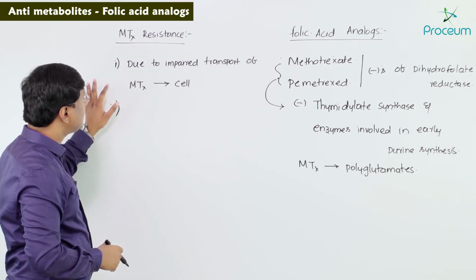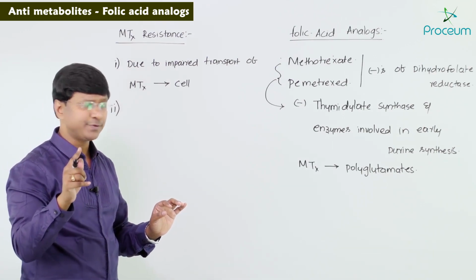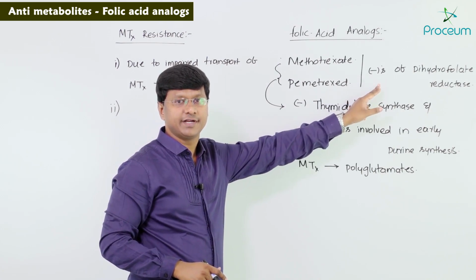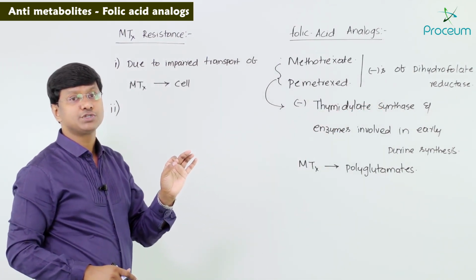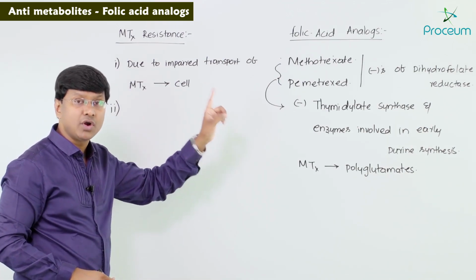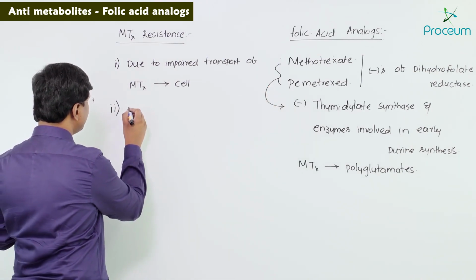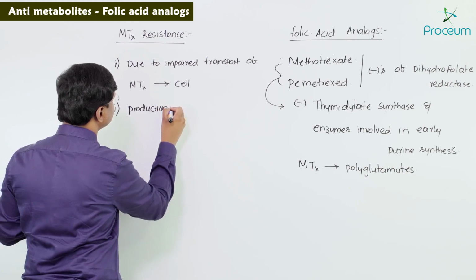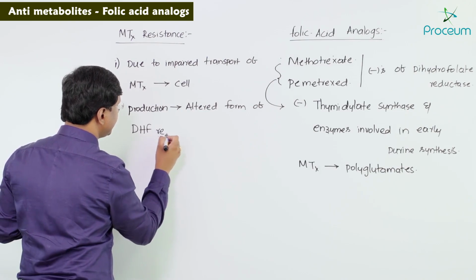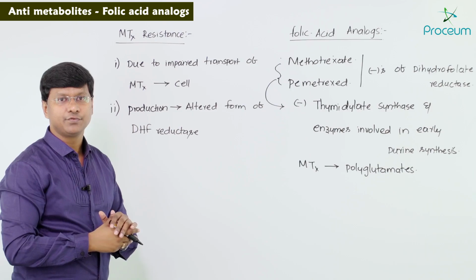Next, the other way the individual can develop methotrexate resistance is through production of altered forms of dihydrofolate reductase. When there is formation of an altered form of dihydrofolate reductase, methotrexate cannot inhibit it.